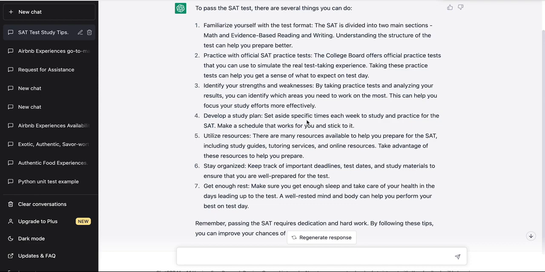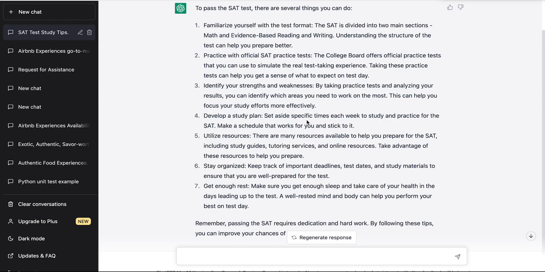For instance, how many minutes are going to be devoted for each section, what forms the questions are going to come in. So at least the first point, we can agree that that is a relatively good point. The second one is to practice with official SAT practice tests. That I can also agree is a good pointer as well.